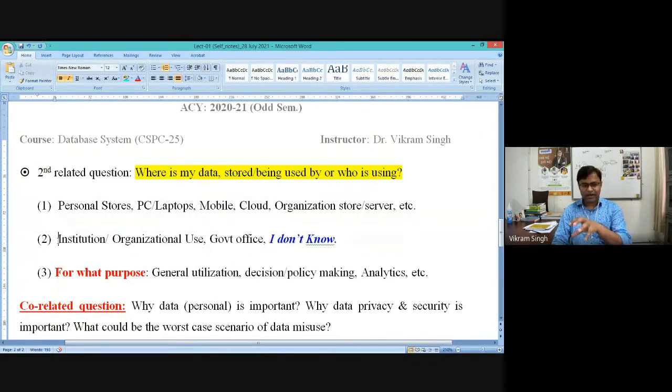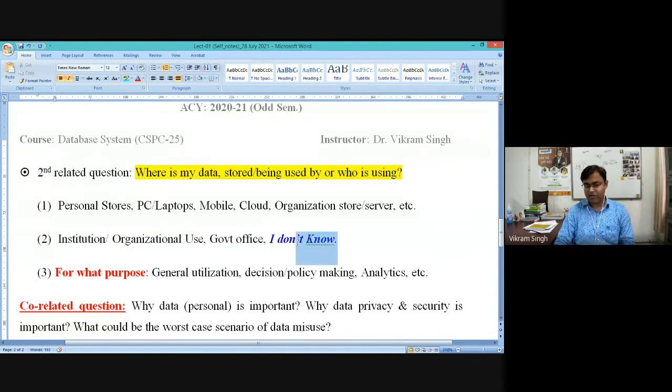For these stored data, institutions and organizational offices are using it, and in some cases it is a government office, like for vaccination purposes, they have asked for your Aadhaar ID, then they are using the Aadhaar card details to make decisions, right? But it is not that clear that we have an exact idea of how and which office is using my data for which purpose, right?